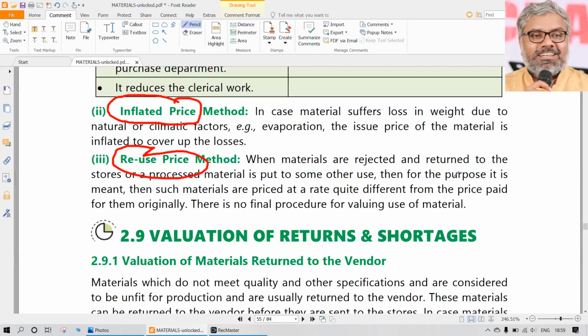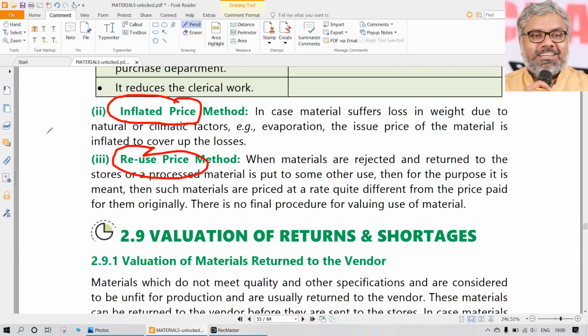After that, again they are going to be put to another use. In that case, the original price at which it was purchased is different and the reuse price will be different. Originally, let us say there was a quality material which was supposed to be used for a quality output. That could not be used, or maybe while processing it got spoiled. Then the same material is used for some other production process, some other purpose, maybe not for the same purpose.